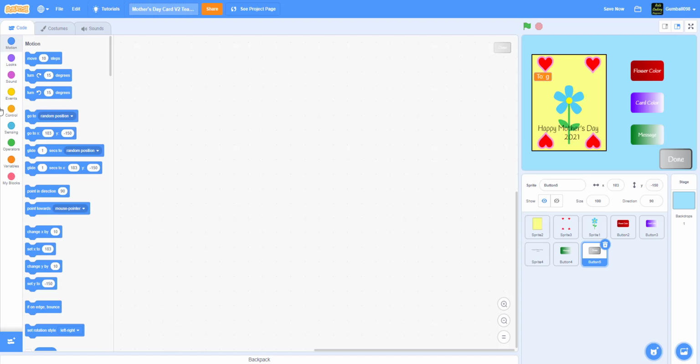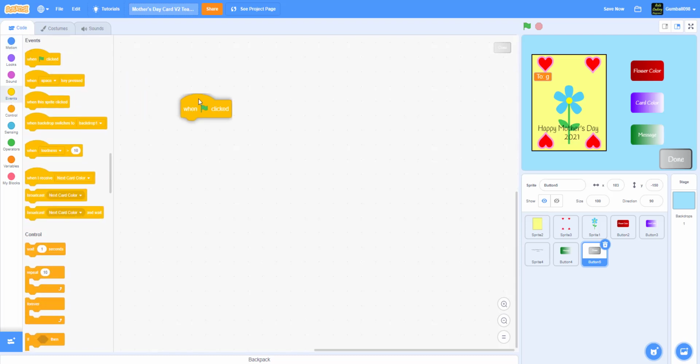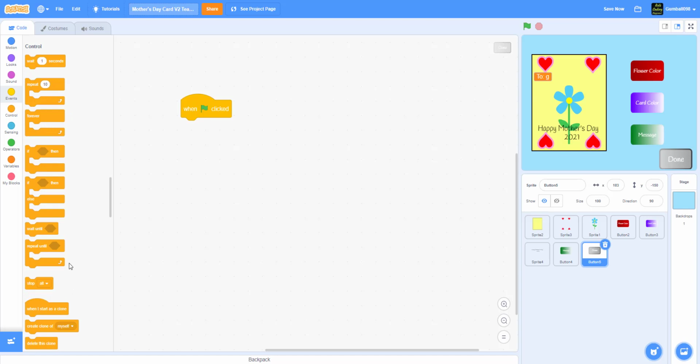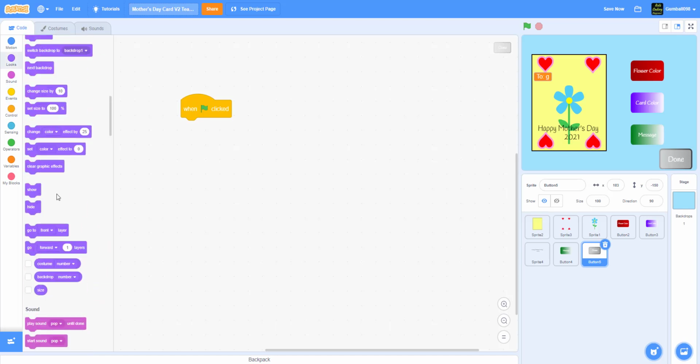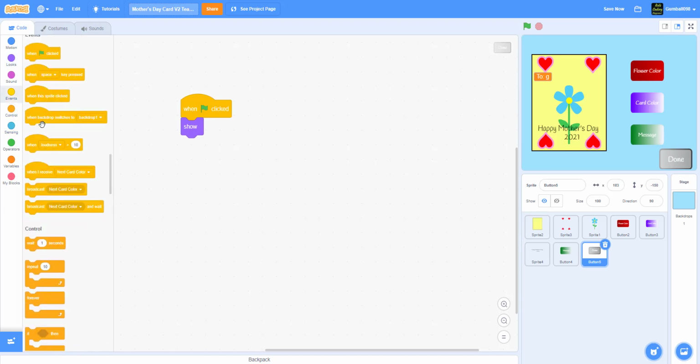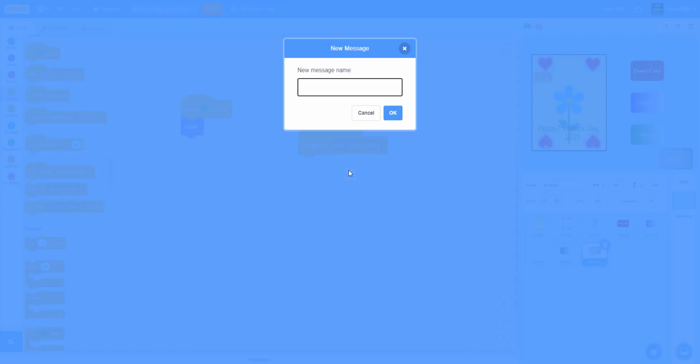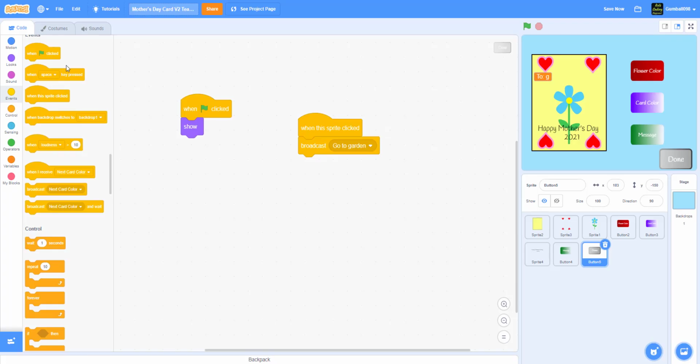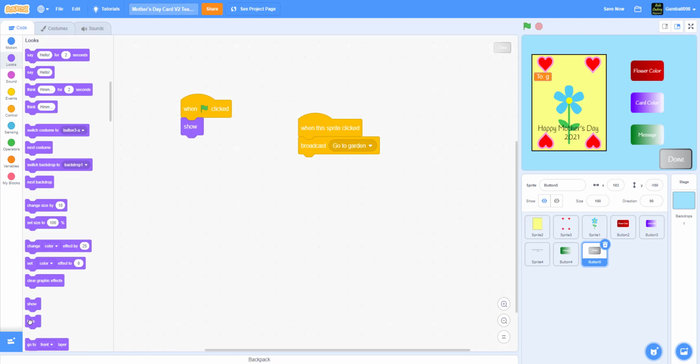The done button is what we need to make all the scissors and everything that can make the world better. So we need the show. And when this sprite is clicked, broadcast new message, go to garden. And now we're going to hide. So there we go. We have a button called done.